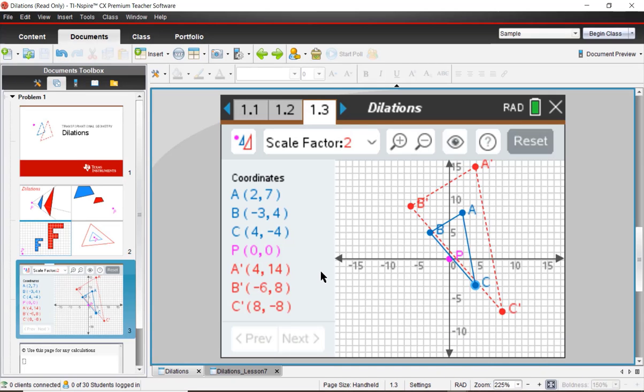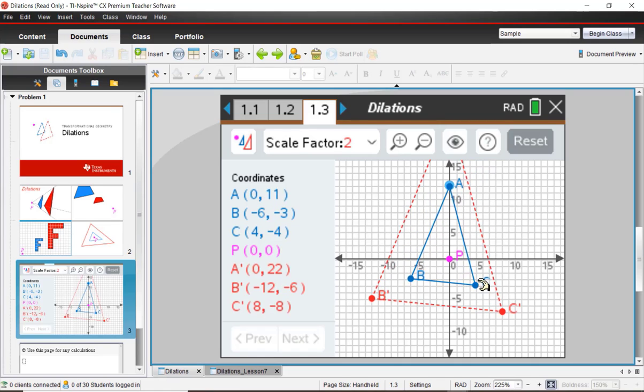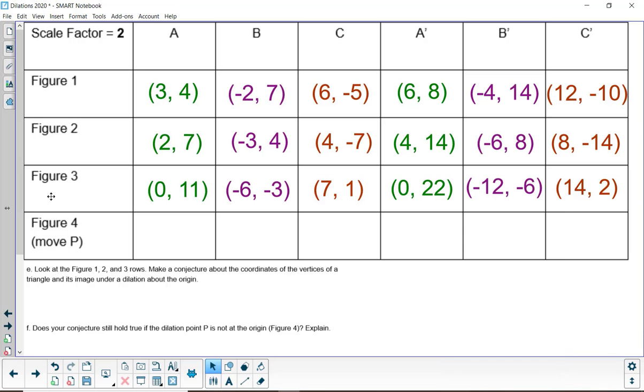Part C says to grab and move points A, B, and C again. So let's go ahead and do that. I think that looks pretty good. Record the coordinates into the figure 3 row. Look for patterns. Here are the results for row figure 3. Press pause as needed.